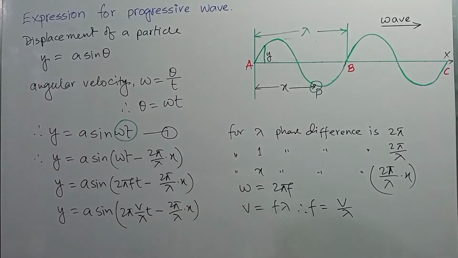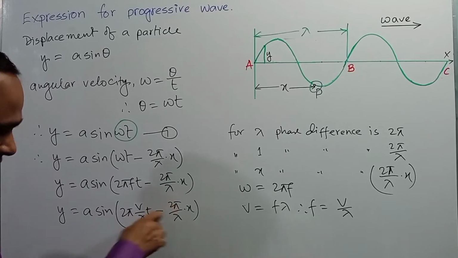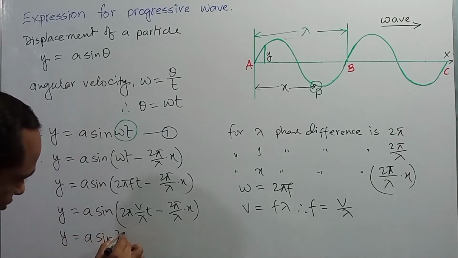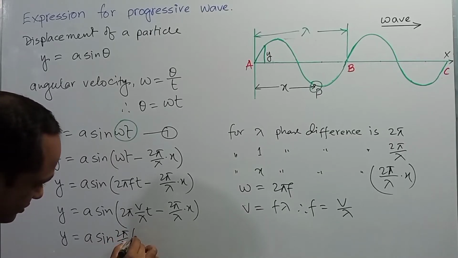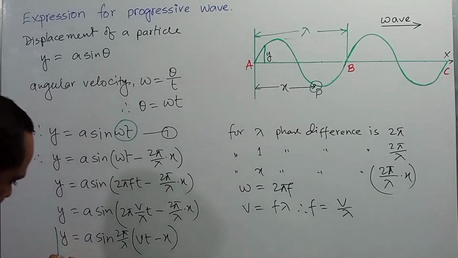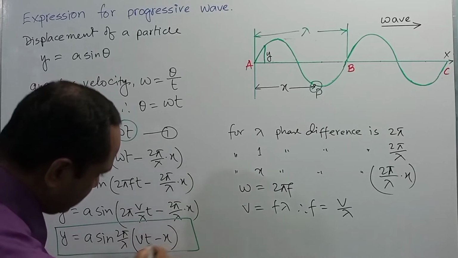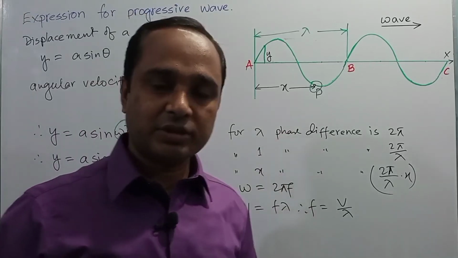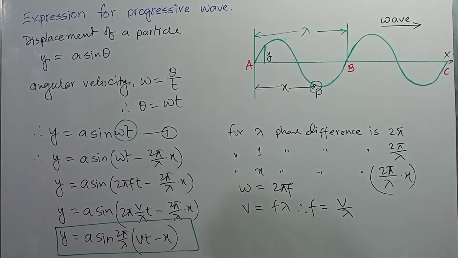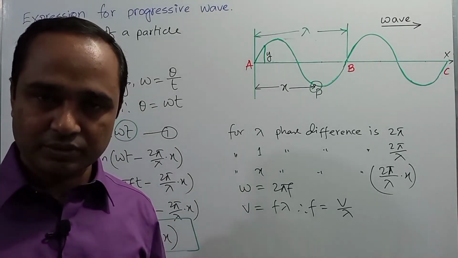So dear student, in both terms of the phase, twice pi by lambda is common. So if we take common twice pi by lambda, then the expression will become y is equal to a sin twice pi by lambda into vt minus x. Dear student, this is the expression for the displacement of a particle executing simple harmonic progressive wave. Okay, I hope you got it. This is a very basic and important expression for the progressive wave. So we need to use this expression to solve some mathematical problems.